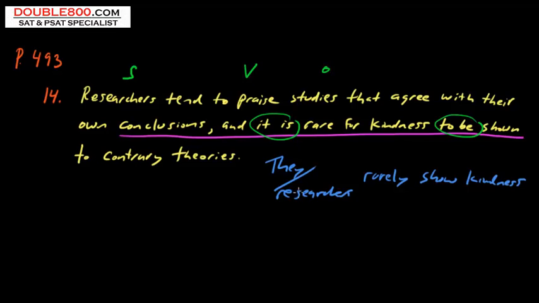This is a much better choice, and you've got to cure the structure. It's not parallel, and you also have to make it the active voice. And if you look at the choices here, it is C, and C states, and they rarely show kindness. It's pretty much exactly what I wrote here.